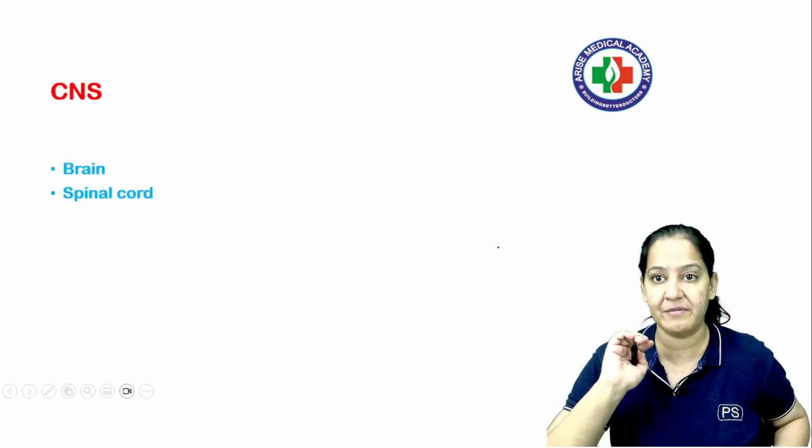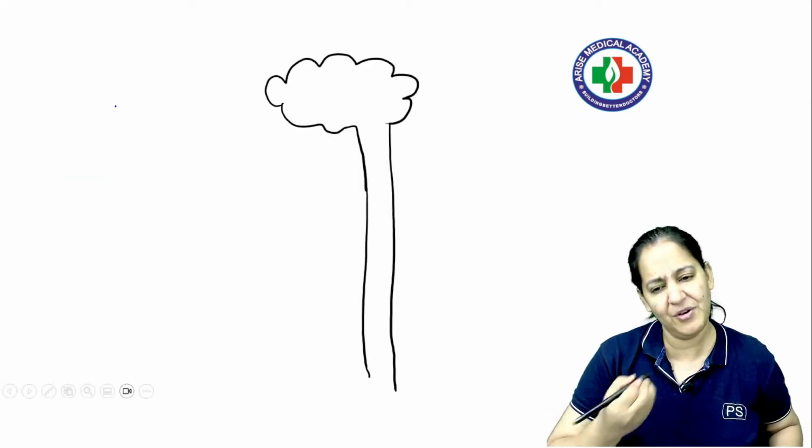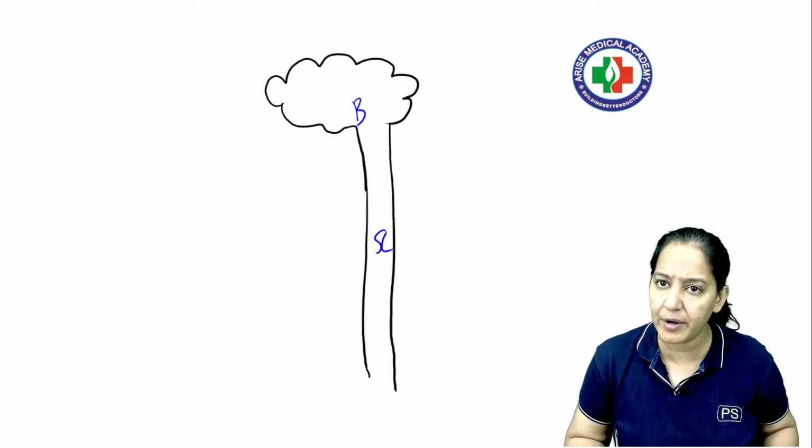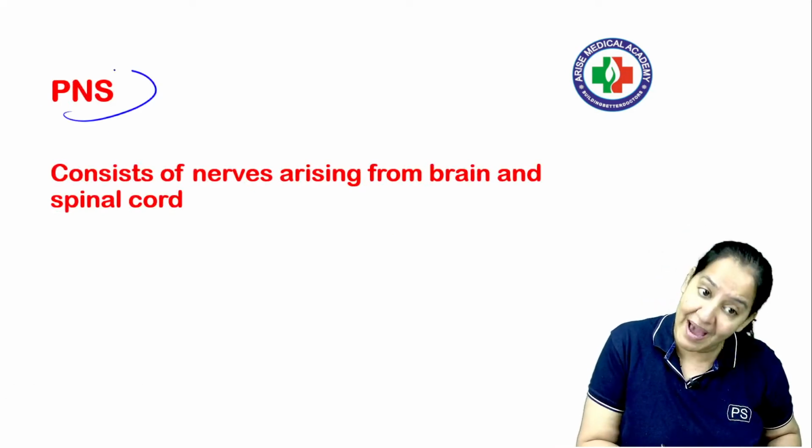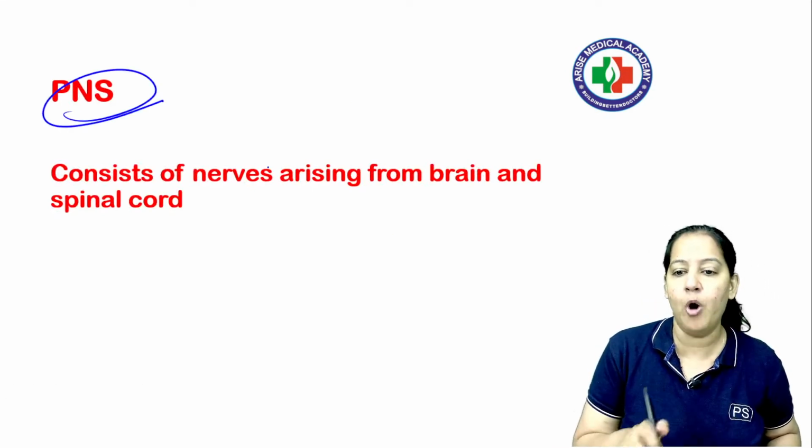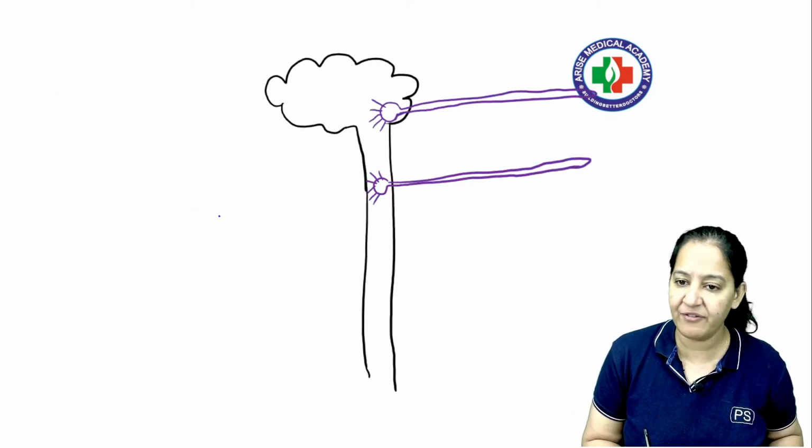but before that, see the central nervous system. What is the central nervous system? We all know the central nervous system is brain and spinal cord. There is a brain, there is a spinal cord. What is the peripheral nervous system? The nerves coming out of the brain and spinal cord form the peripheral nervous system.